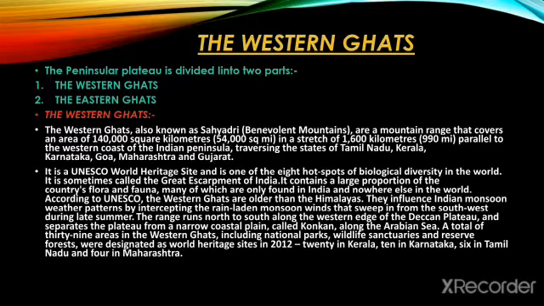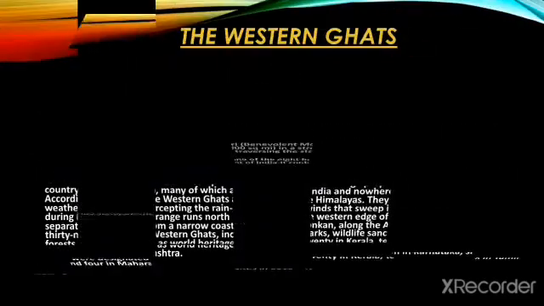A total of 39 areas in the Western Ghats, including national parks, wildlife sanctuaries, and reserve forests, were designated as World Heritage Sites in 2012: 20 in Kerala, 10 in Karnataka, 6 in Tamil Nadu, and 4 in Maharashtra. Here are some pictures of the Western Ghats.